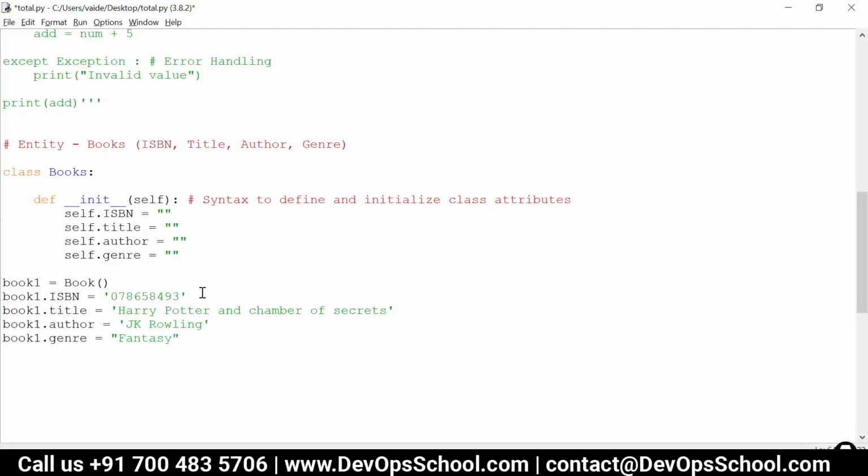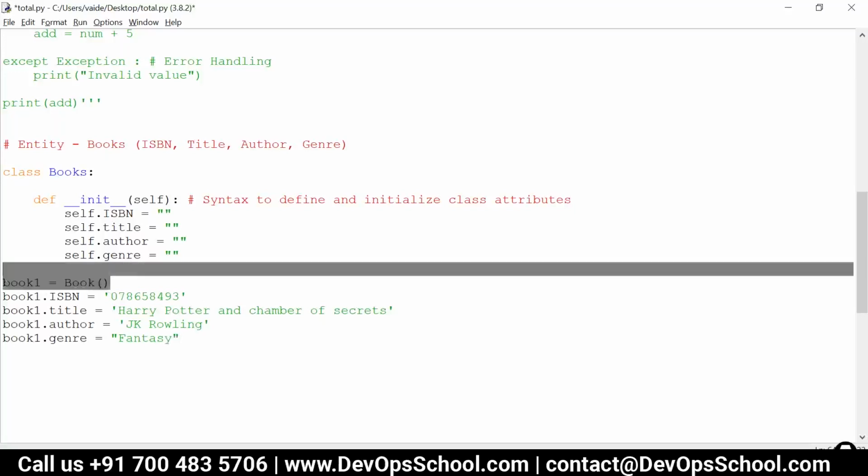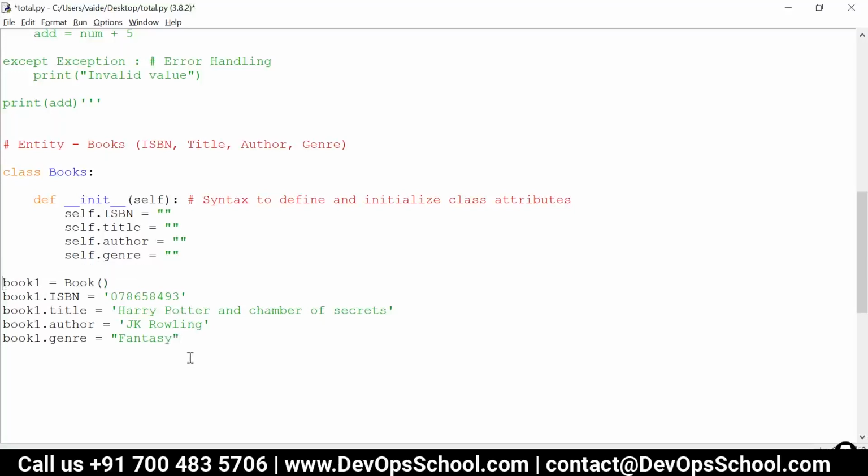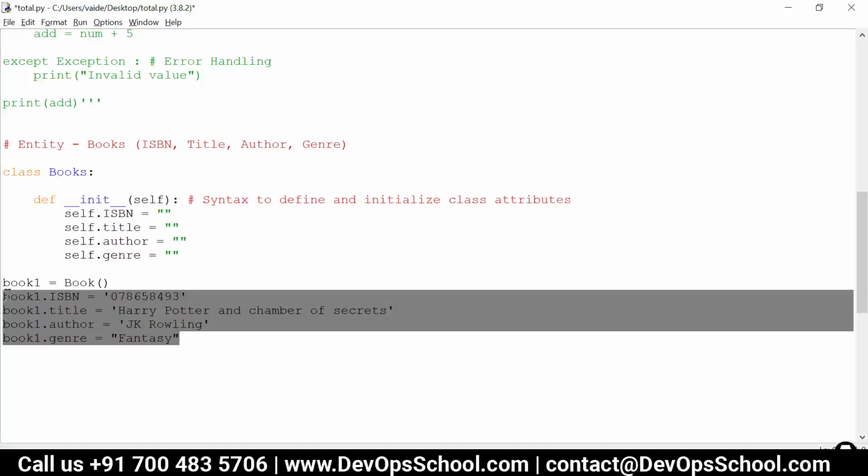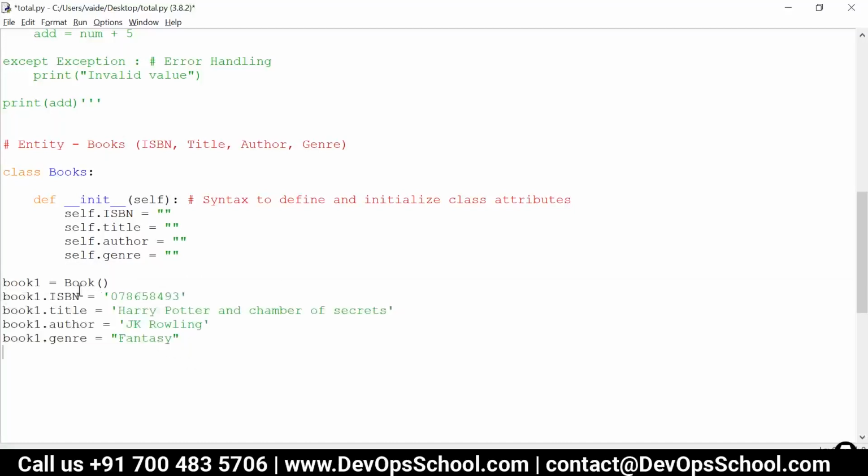Okay. So in this way, we created the first object, and after that we assigned the values to all the attributes of this first object. So here, book1 is the object, which is the instance of the class Books, right? Correct. Exactly.